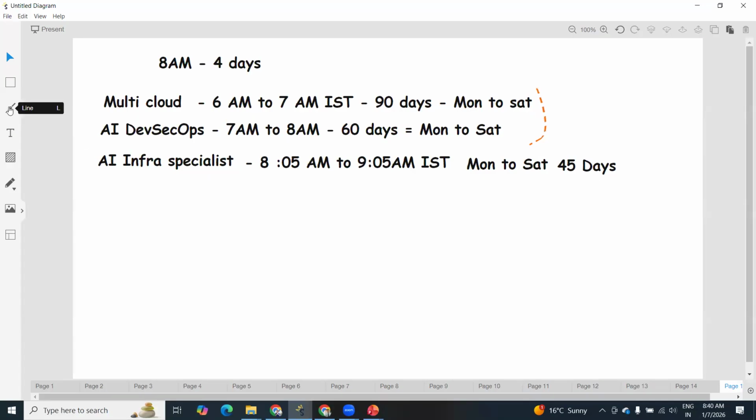For experienced persons who are working in different companies, their problem is time, right? Most of the time they are not able to accommodate sufficient time. In that use case, based on their time slot, we'll suggest which trainings to attend. If you have sufficient time, then definitely you can attend all three as well, even if you are an experienced person.